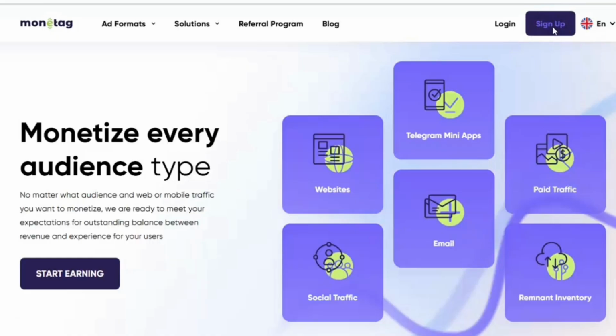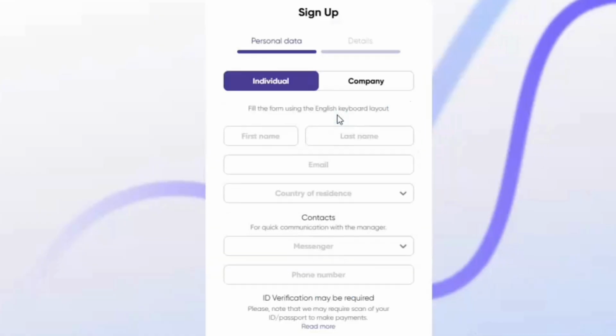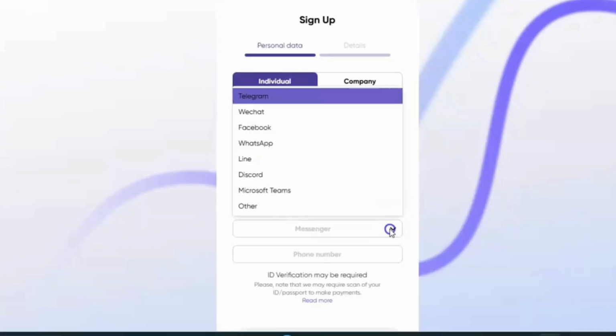So you click sign up there, and this page will load. You can click here where it reads create account with email, or you can sign in with your Google. So what you do is you punch in your first name, then your last name, your email, the country of residence, then here you choose your socials. Is it Facebook, WeChat, WhatsApp, and then punch in your phone number.